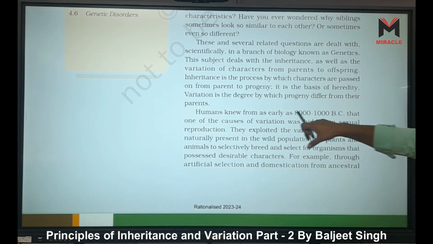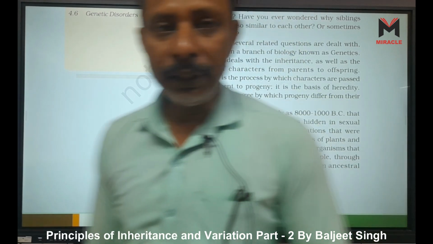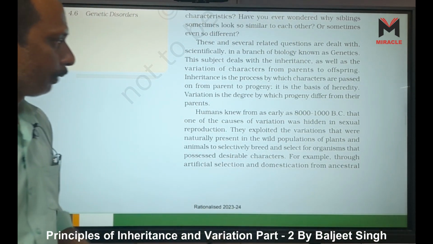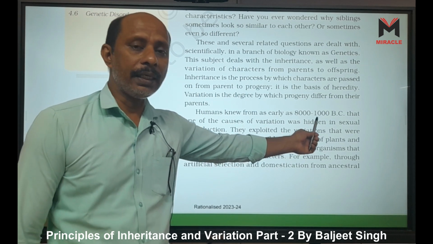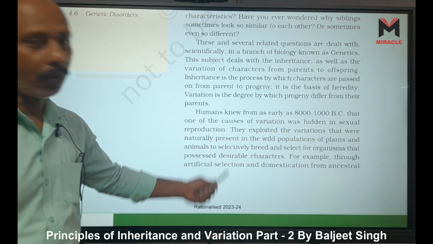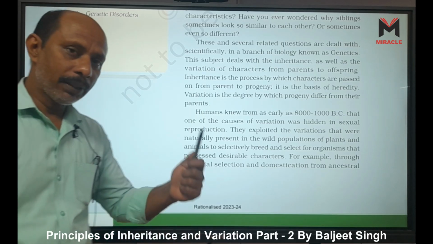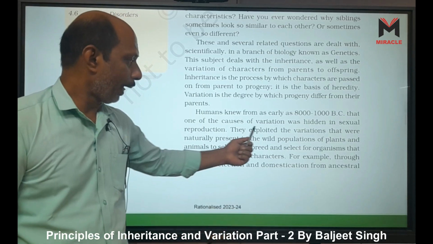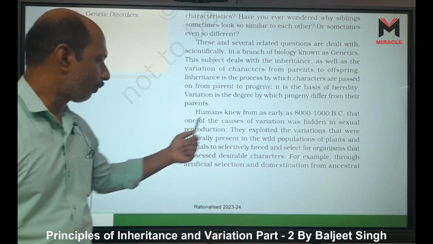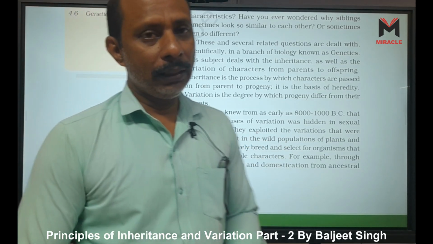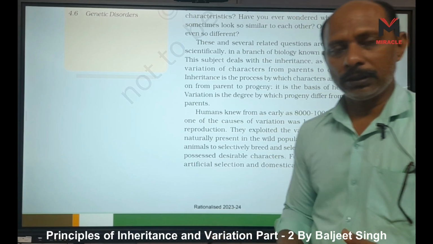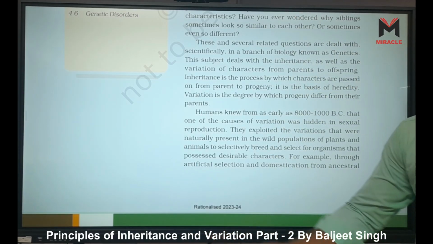Humans knew as early as 8000 to 1000 BC, before the birth of Christ, that one of the causes of variation was hidden in sexual reproduction. They exploited the variation that was naturally present in the wild population of plants, because at that time they started to grow some plants.